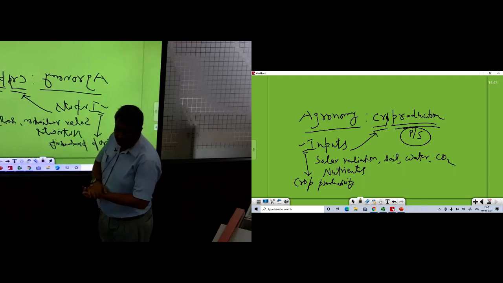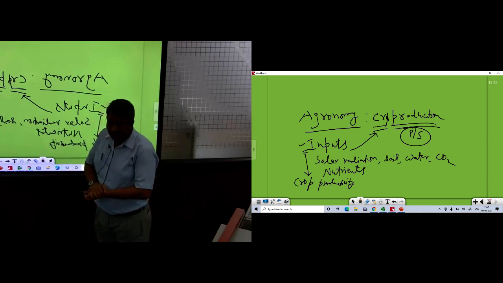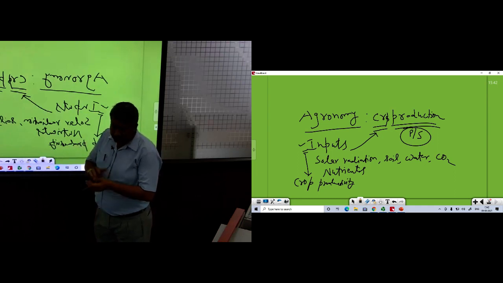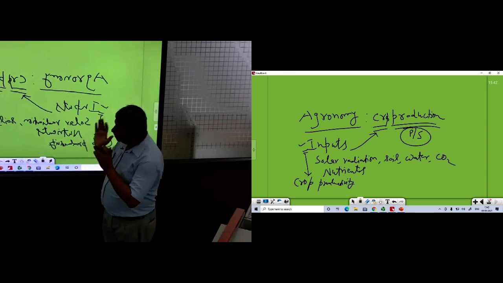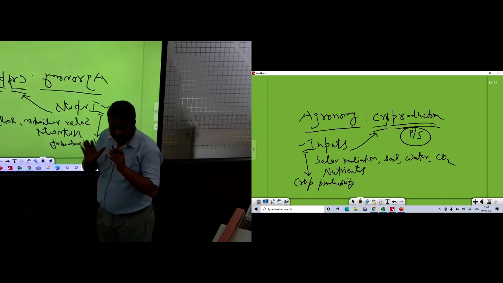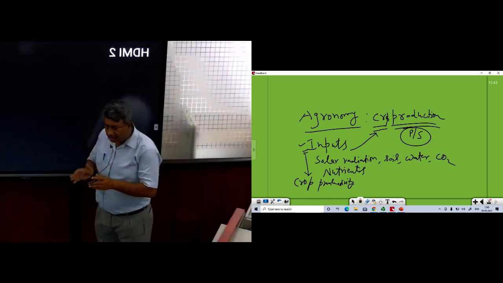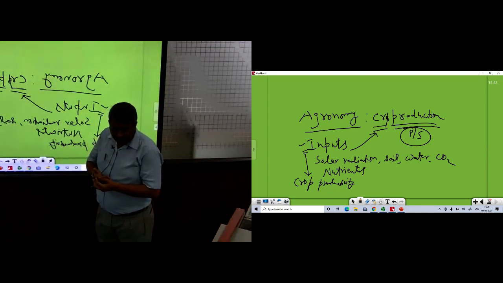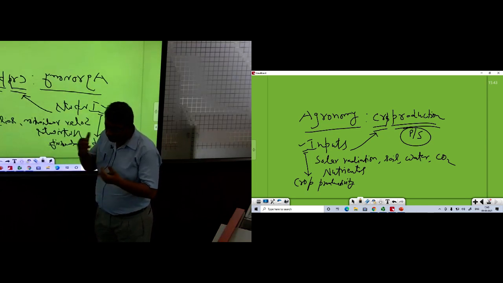Then input use is another important area: how the crop absorbs nutrients, how the crop absorbs water, and how this nutrient and water are translocated within the plant, and how these are metabolized. There are certain definite principles, and without studying these principles, we cannot convert input into output efficiently. So, these are the several scientific principles which are involved in photosynthesis, absorption of nutrient and water, their translocation, their assimilation. So, these are the principles. We will discuss later on how these principles are used.